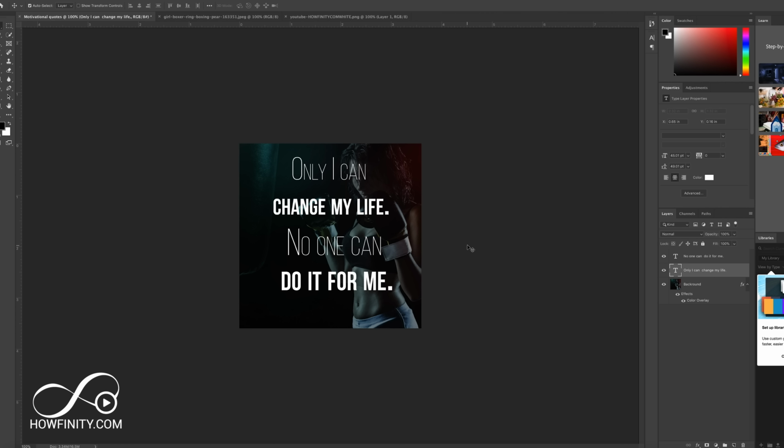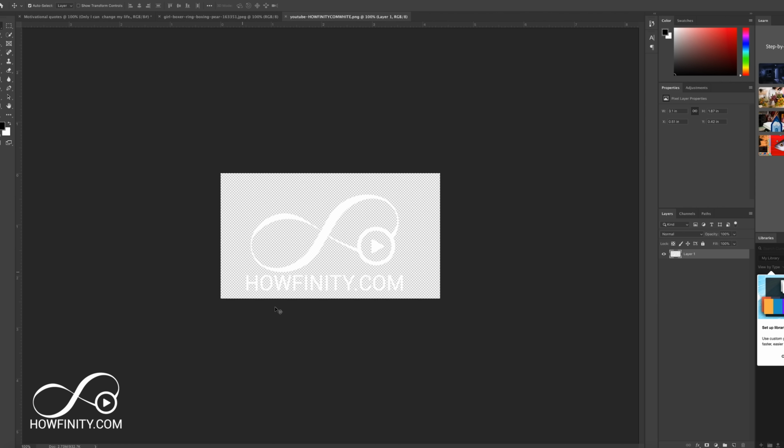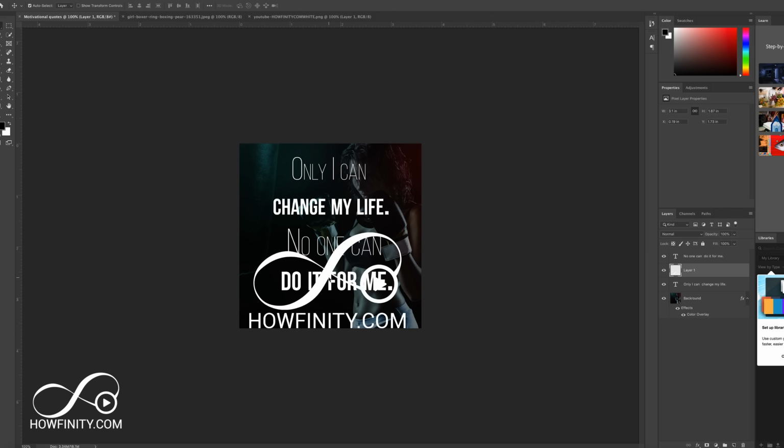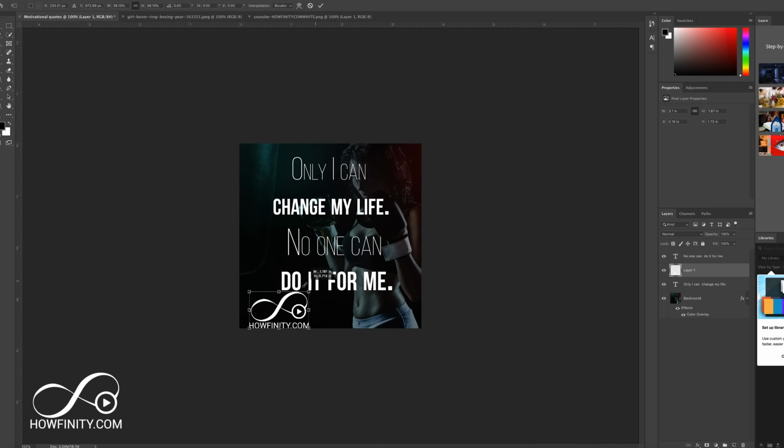Now I'll show you an advanced thing. You don't have to do this part, obviously, but I have my logo here, and it's a PNG. You could get a logo made on Upwork or Fiverr or websites like that, or if you already have one. It just has to be a PNG, meaning it has a transparent background. I'm going to go ahead, just like the image, select it and bring it over here and put it right over here. Again, it's too big, so I'm going to press Command-T and then resize it.